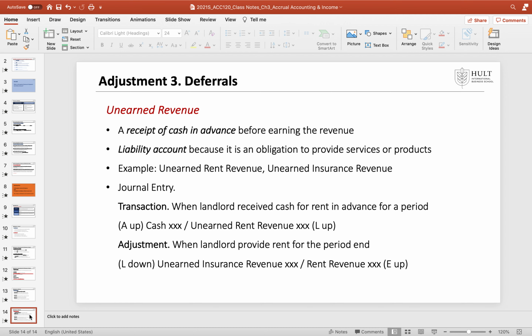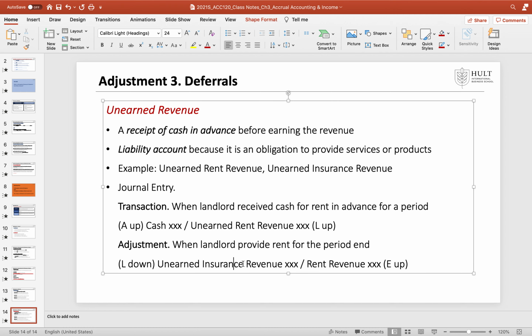For example, the unearned rent revenue if the company is a landlord, or the unearned insurance revenue, until the landlord provides the rent for the period. And okay, just give me a second, it should be rent revenue.